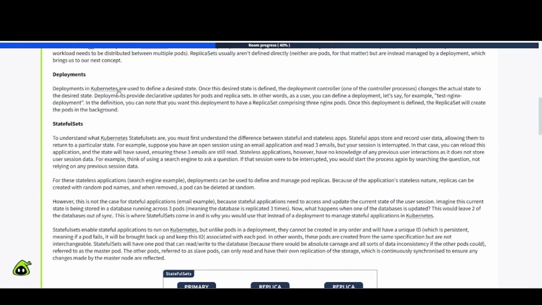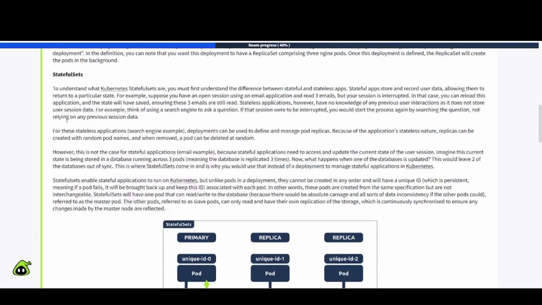Okay, so deployments in Kubernetes are used to define a desired state. Once the desired state is defined, the deployment controller, one of the controller processes, changes the actual state to the desired state. Deployments provide declarative updates for pods and replica sets. In other words, as a user, you can define a deployment, let's say, for example, test nginx deployment. In the definition, you can note that you want this deployment to have a replica set comprising 3 nginx pods. Once this deployment is defined, the replica set will create the pods in the background.